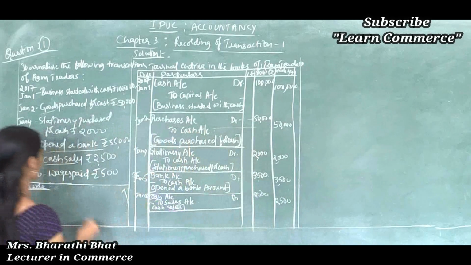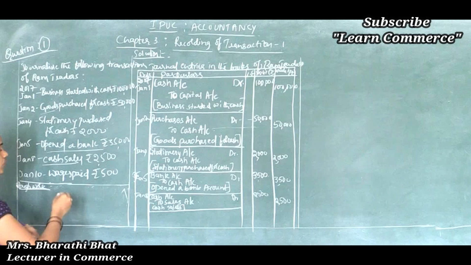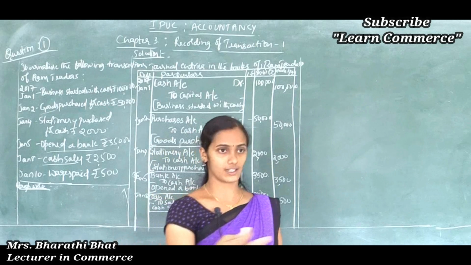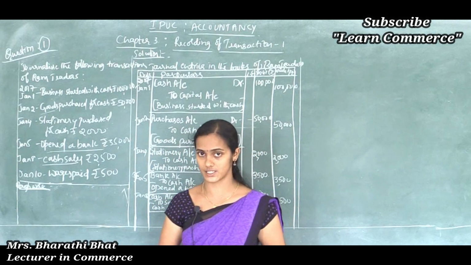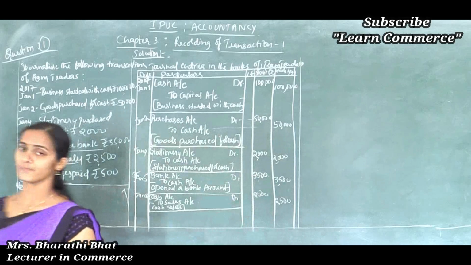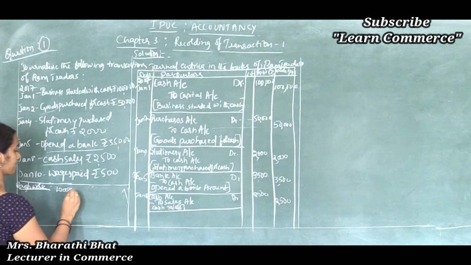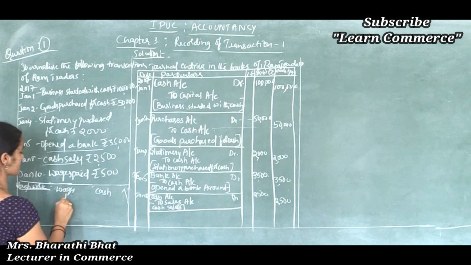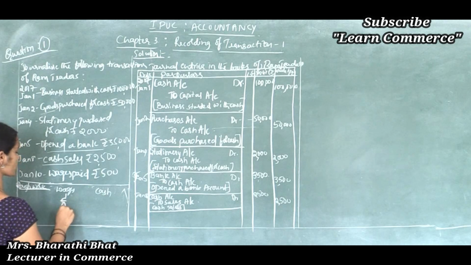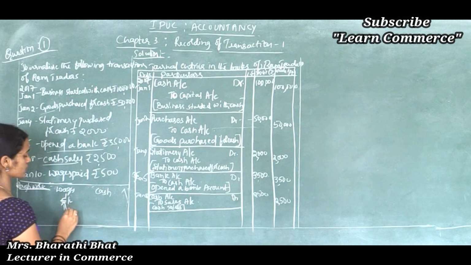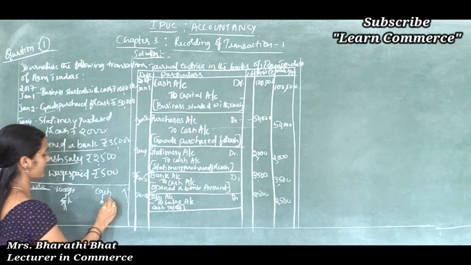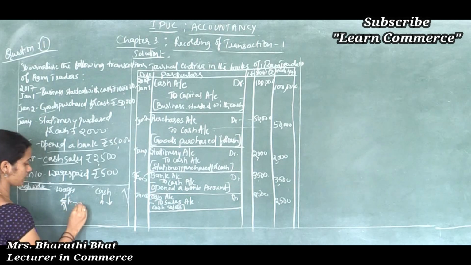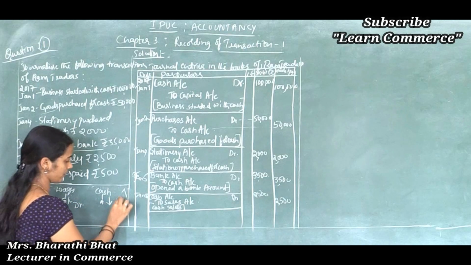Okay, so here what are the two accounts? To pay wages, what do we have to pay? We have to invest some cash to meet such expenses, correct? So here one account is wages, another one is cash. Wages comes under expenses account. Expenses or losses show increased value, cash comes under asset, cash shows reduced value. So increases in expenses is to be debited, decreases in asset is to be credited.